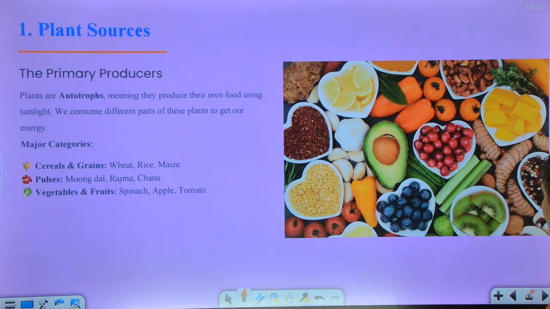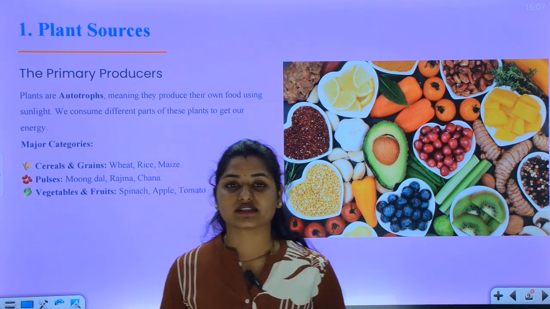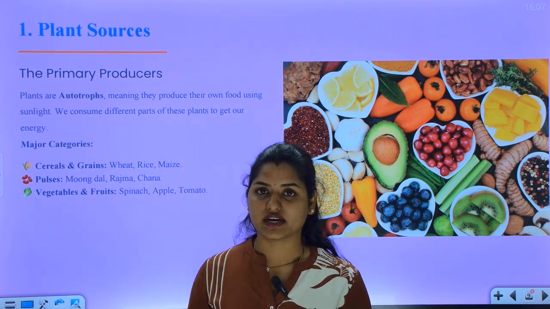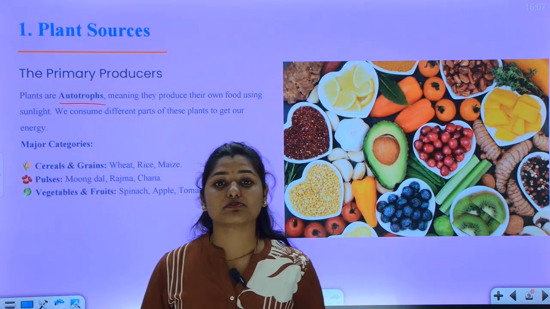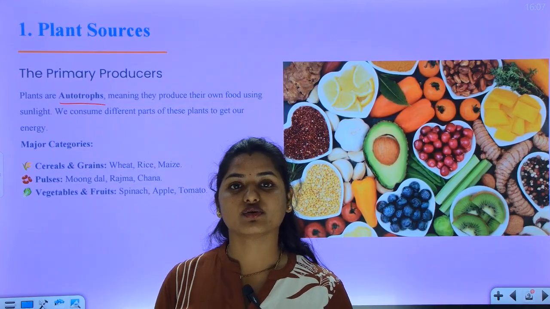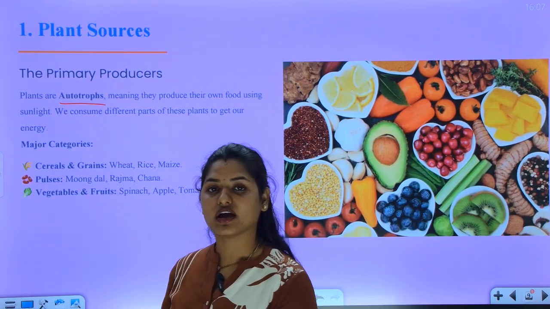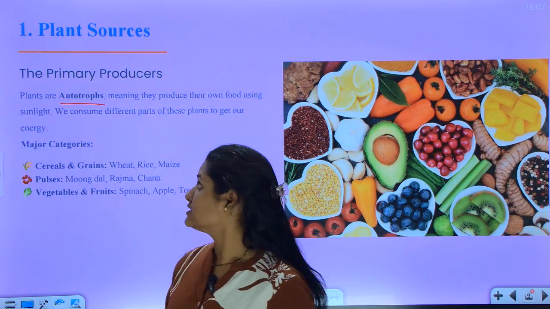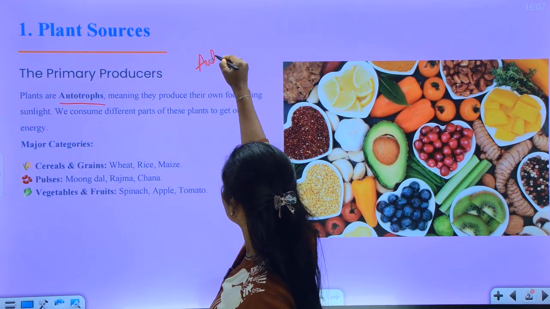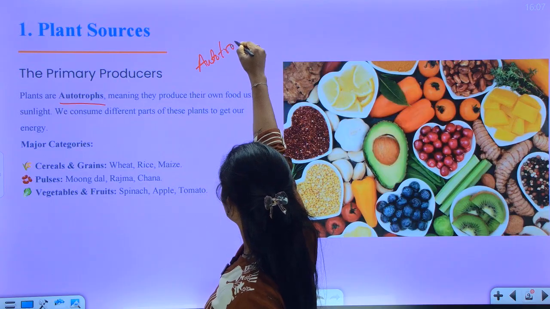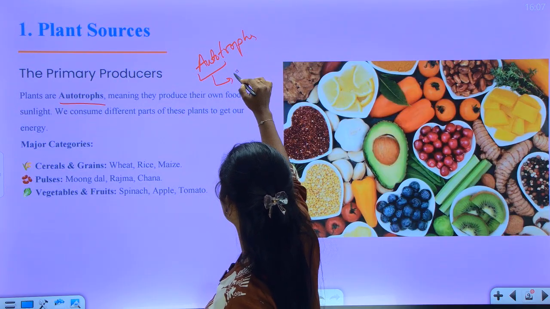Now, first coming to plant source. Plants are autotrophic. Plants are autotrophs, which means they prepare their own food on their own without depending on others. Auto means self.